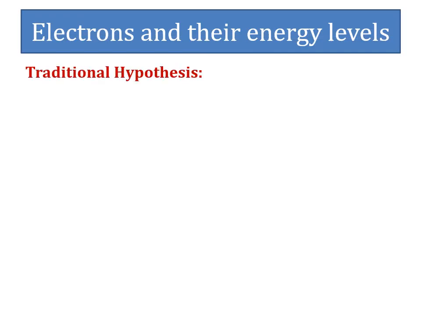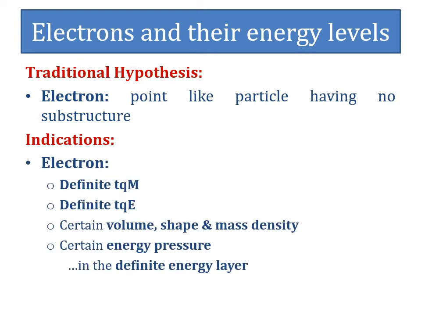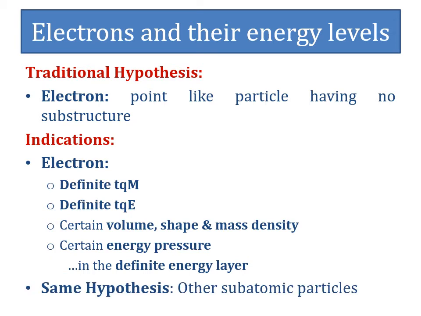Traditionally, it is considered that the electron is a point-like particle having no substructure. But by the integration of the above interpretation, it can be hypothesized that the electron possesses the definite total quanta of mass and the definite total quanta of energy, along with certain volume, shape, mass density, and energy pressure during its presence in the definite energy layer. The same hypothesis is also extrapolated for all other subatomic particles.